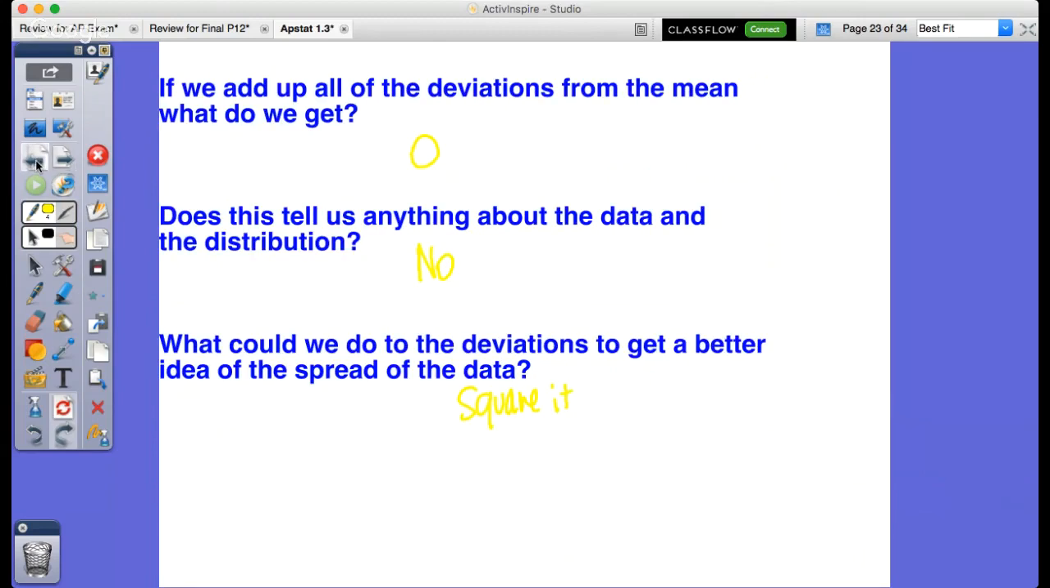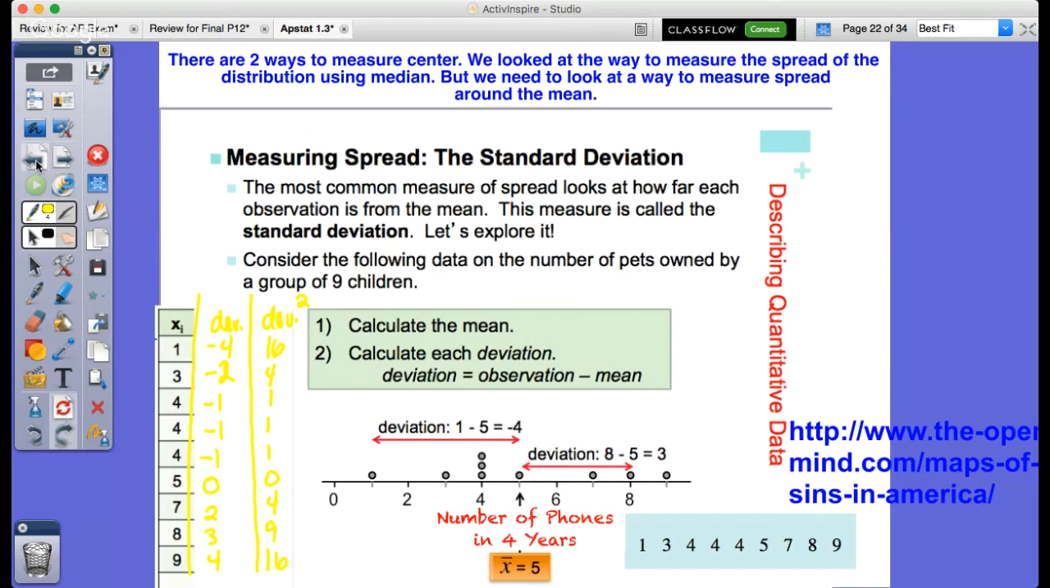Let's see here. We take these deviations, and what we can do is just average them together. So when we average it together, we take the sum of the deviations squared, right? That's just summing or adding all these up. And then we're going to divide by n, which is our sample size minus 1.